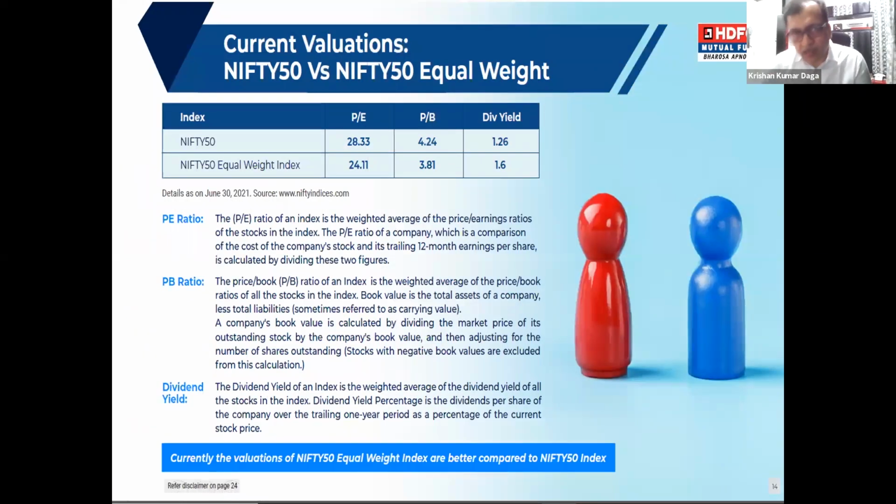Thanks. So quickly, as Ashok has said, we have made one slide on valuation as well. At this point of time, the valuations of Nifty 50 equal weight are much more attractive compared to Nifty 50. On a PE basis, for example, Nifty 50 is trading at 28 times, while Nifty 50 equal weight is only 24 times. Similarly on price to book, Nifty 50 is at more than 4 times, while Nifty 50 equal weight is only 3.8. On dividend yield, Nifty 50 equal weight is 1.6%, much higher compared to 1.26% on the Nifty 50.